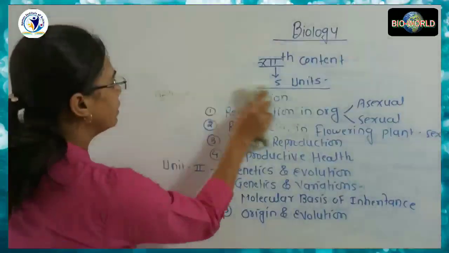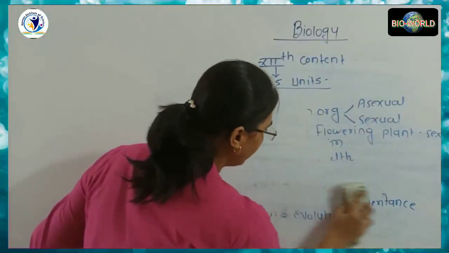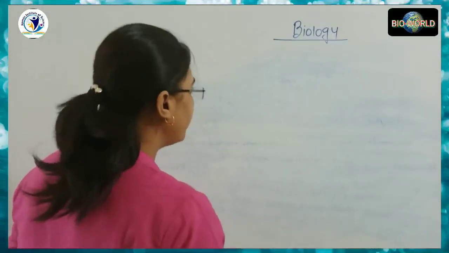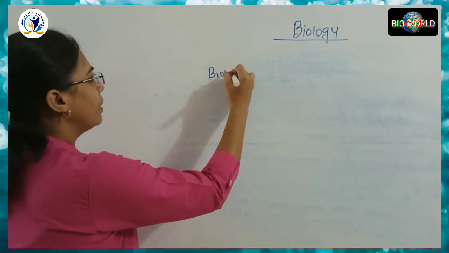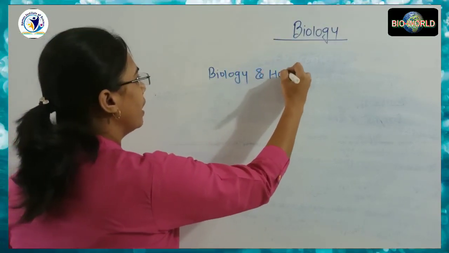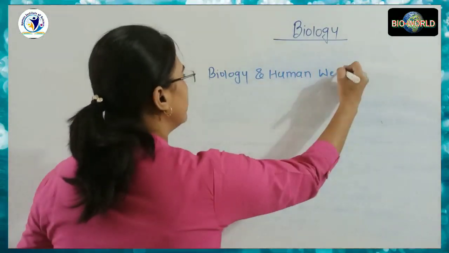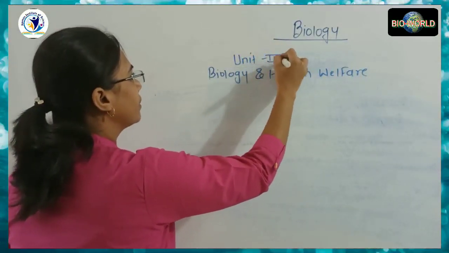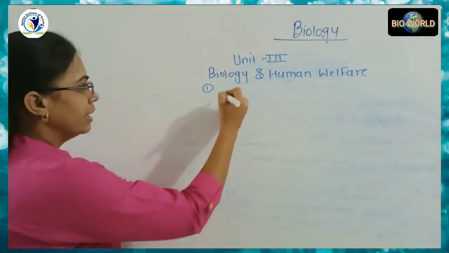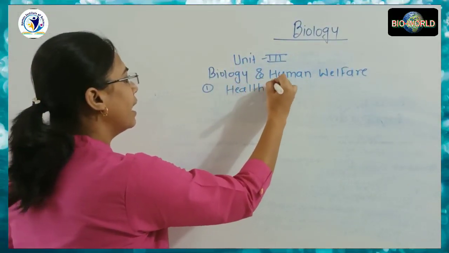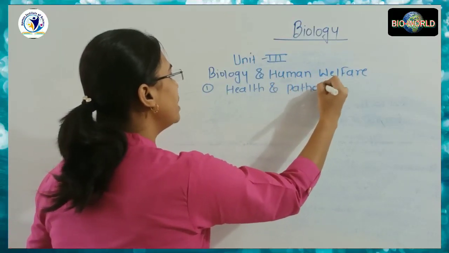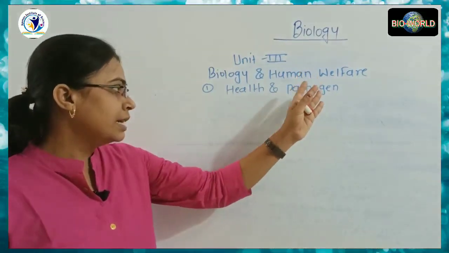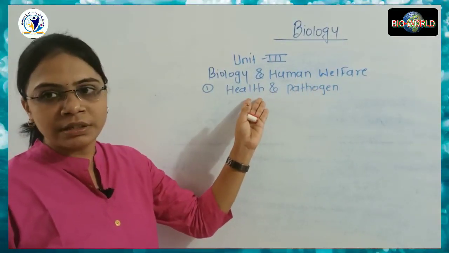Now moving towards the third unit. The third unit is about biology and human welfare. What is meant by human welfare? This is regarding the third unit. The first subcontent is health and pathogens. What is meant by health and how is health affected by pathogens? These details are involved in this subcontent.